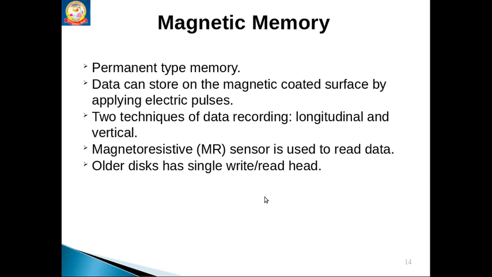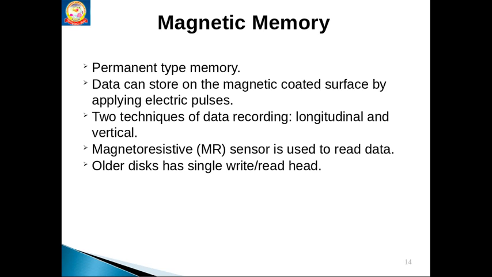Magnetic memory, as I said, is permanent memory. Why do we call it magnetic memory? Data can be stored on a magnetic coated surface. By applying electric pulses on that surface, we can record the data.